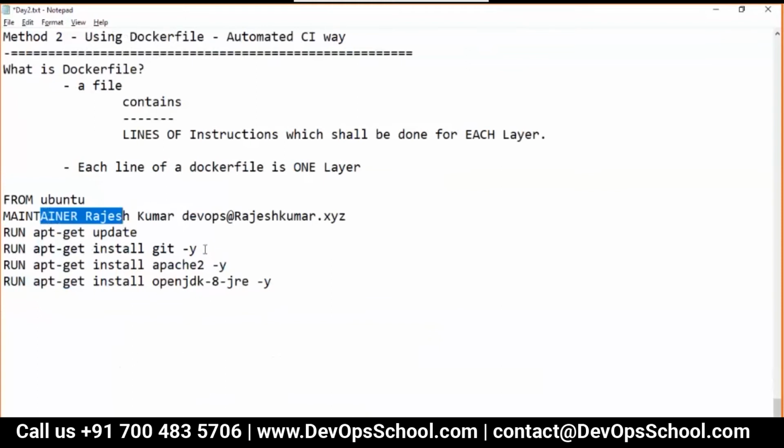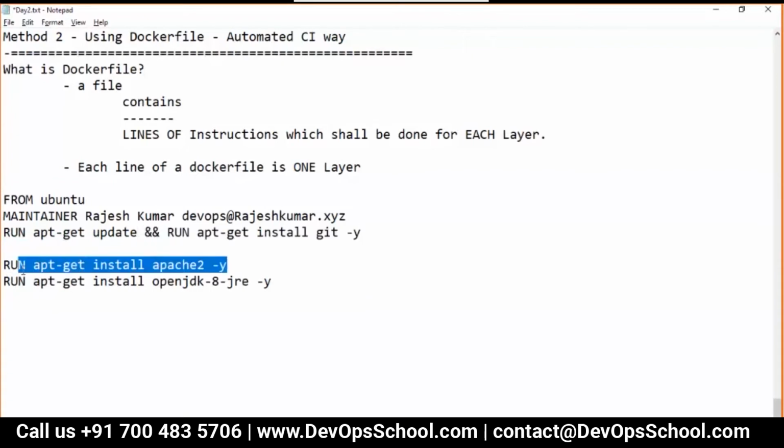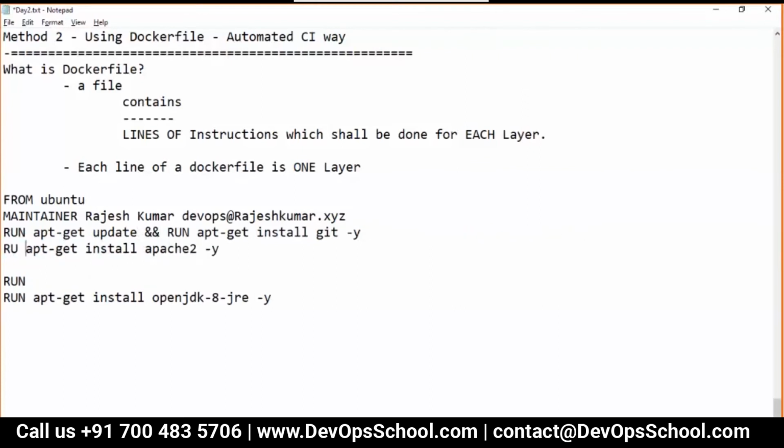Do you want to create only one layer? No problem. You can do all of this in one line like this. You can do it like that also, so you can save a number of lines.